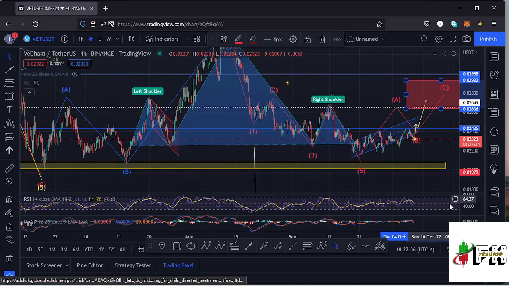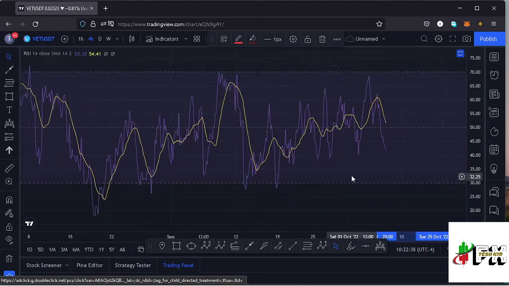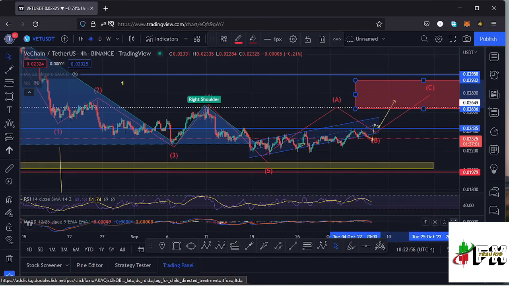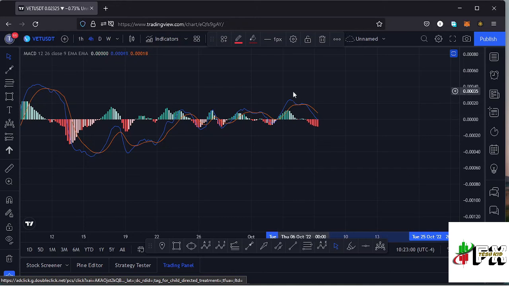Also taking a look at the indicators here on the RSI, we are trading at around the 42 mark, and that means we have massive room for us to support any movement to the upper side, and also any breakouts to the lower side here on the RSI will still be supported. Also taking a look at the MACD, here on the MACD you have printed a bearish cross, and that would mean lower prices could be coming our way. So let's be patient and see how that plays out, and I'll keep you updated.